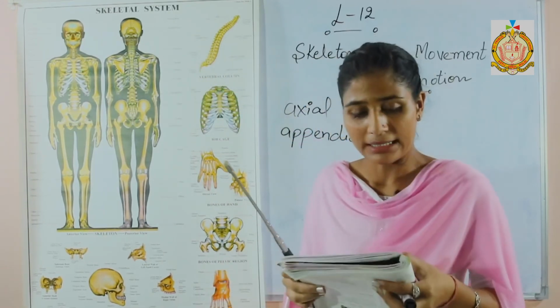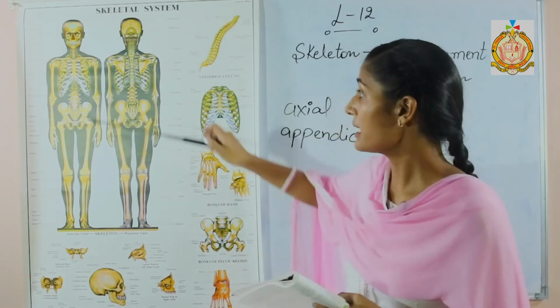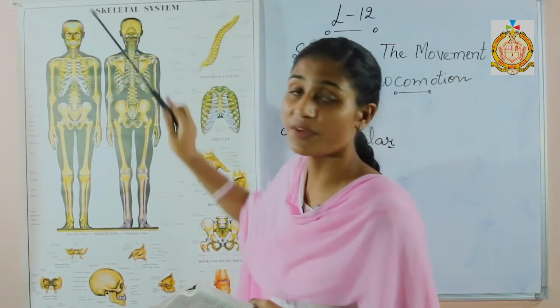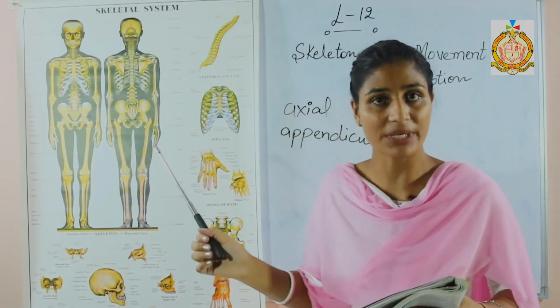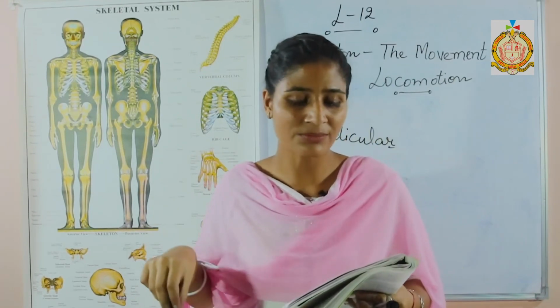The other part of the skull forms the face, which contains 14 bones. Total 14 bones are present in our face. The upper and lower jaw also form some of these bones.